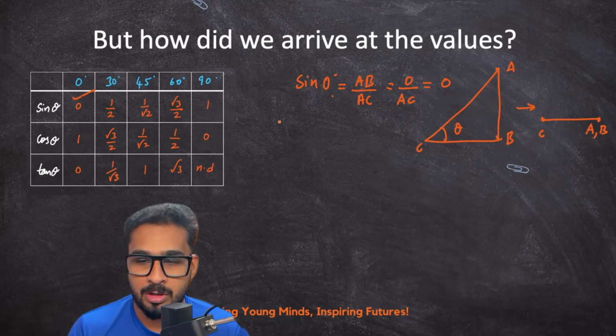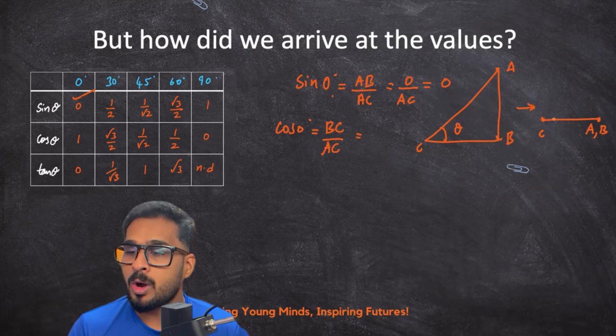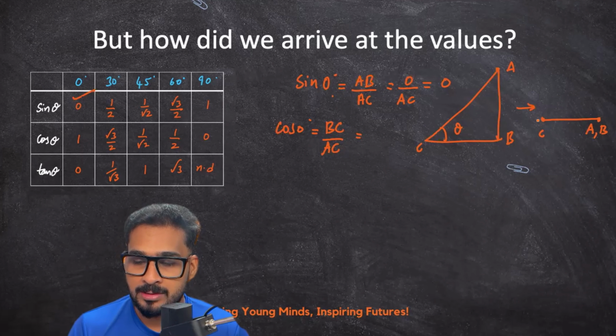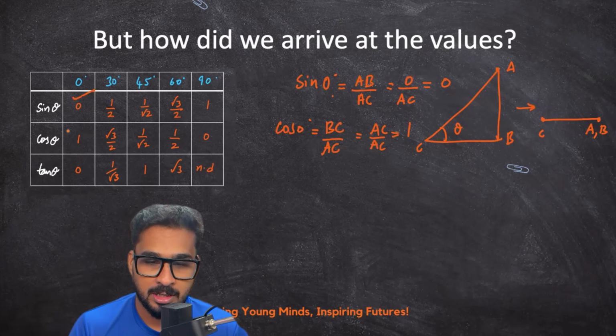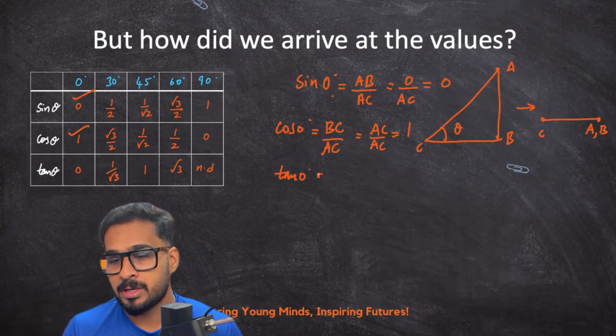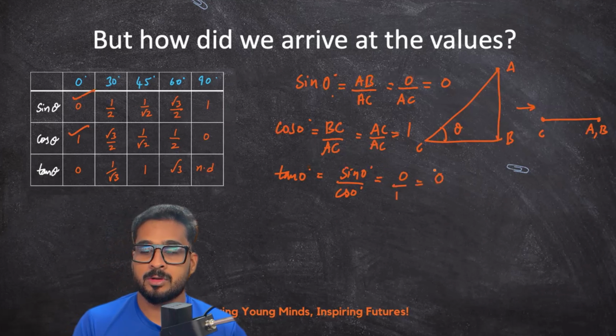Next, when I talk about cos 0, that is adjacent side by hypotenuse, BC upon AC. Now what happened to the BC value? Since A, B has coincided with C, AC has now become equal to BC. So I can write AC upon AC, which is equal to 1. That is why sin 0 is 0 and cos 0 is 1. Tan 0 can be written as sin 0 divided by cos 0, and you got it as 0 by 1, that is equal to 0.